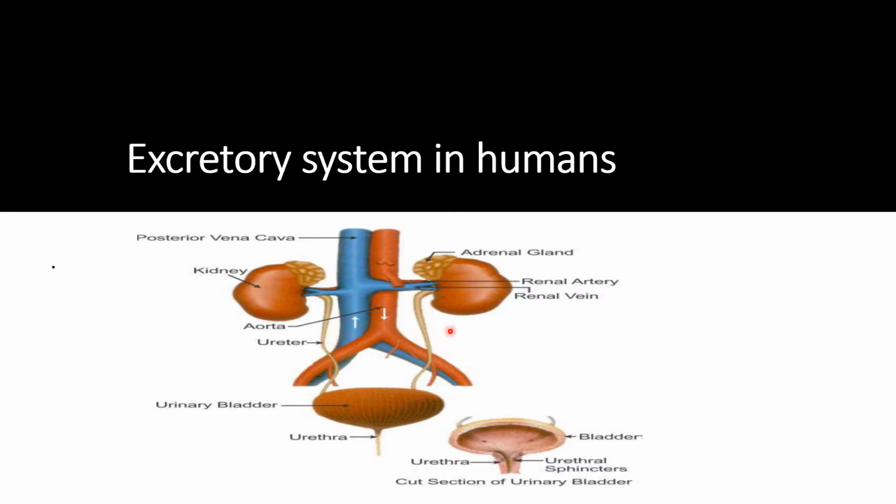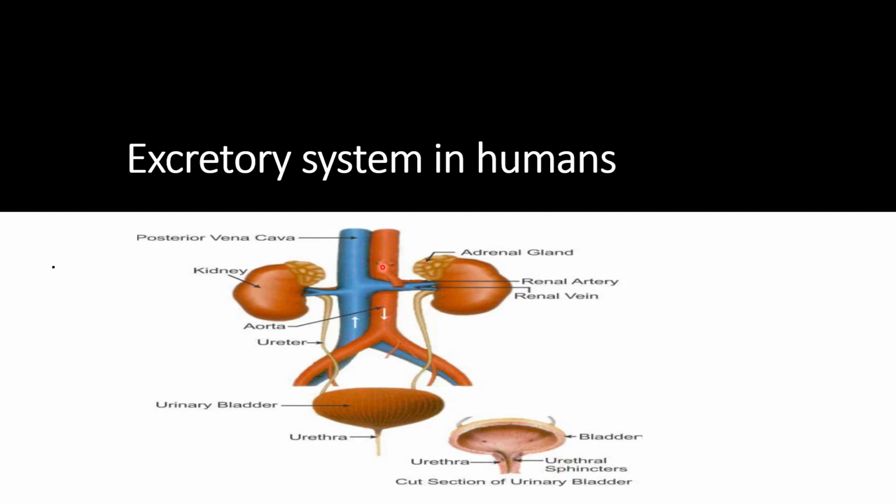And you can find the pair of ureters, one on the right side and one on the left side, and the two ureters will end up at the urinary bladder, and the urinary bladder will have an opening called the urethra. At the opening of the urethra you can find some muscles, sphincter muscles, that will open only at the time of urination.